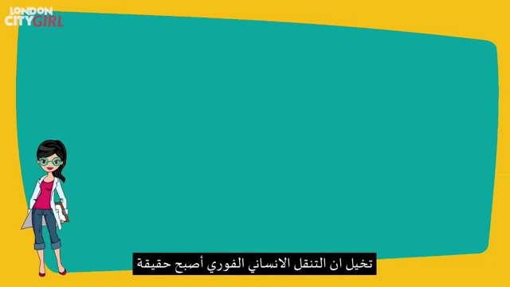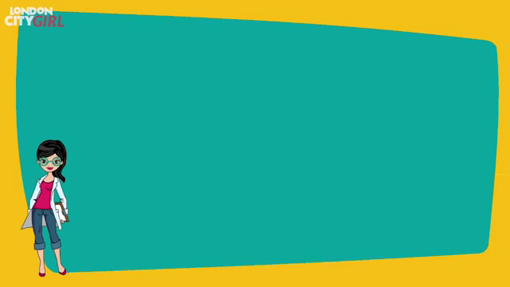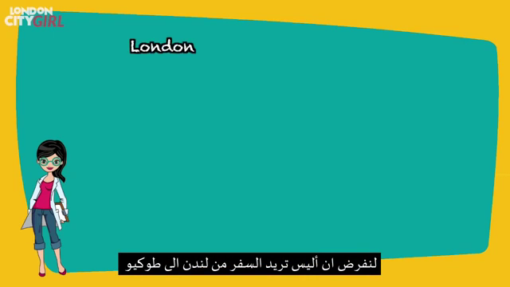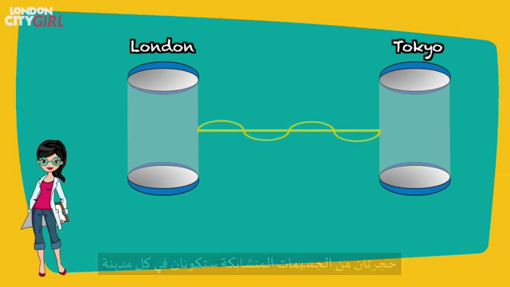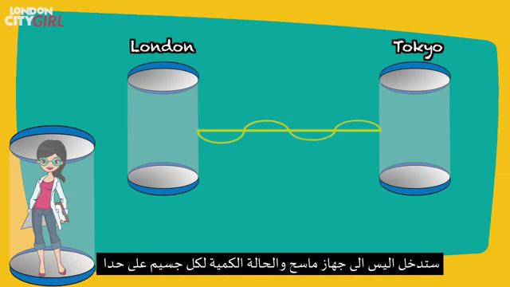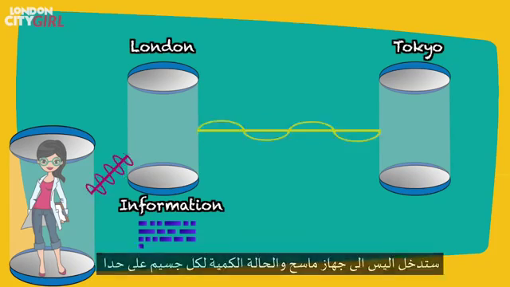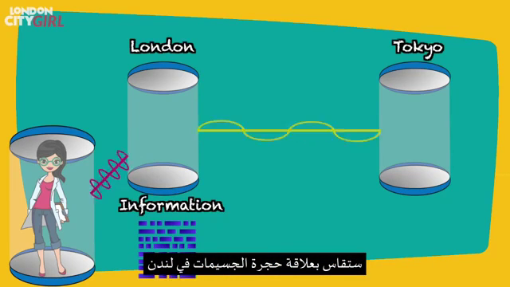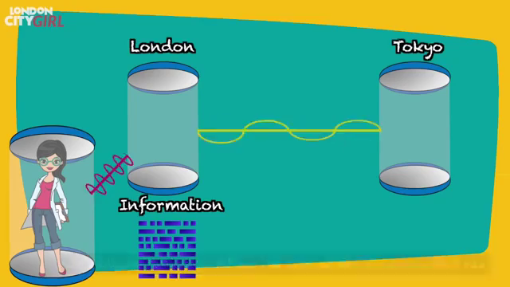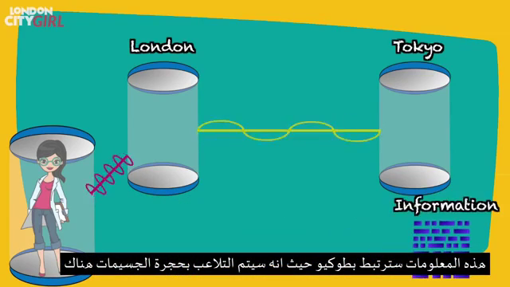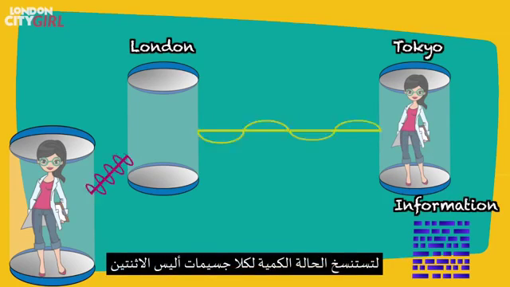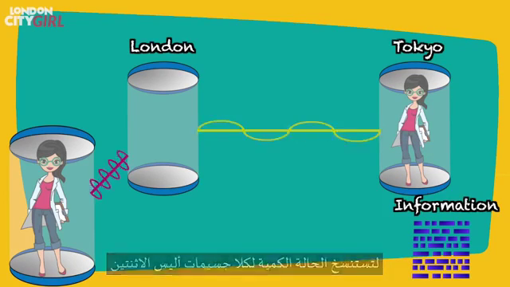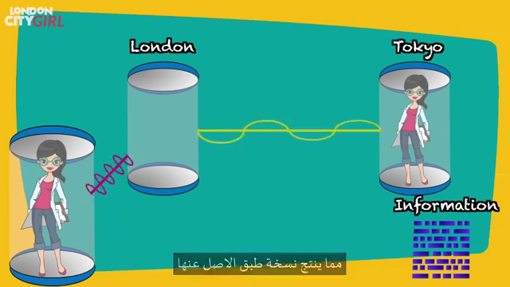Imagine that human quantum teleportation became a reality. Say Alice wants to travel from London to Tokyo. Two chambers of entangled particles would be in each city. Alice would step into a scanning device and the quantum state of each individual particle would be measured in relation to the chamber of particles in London. This information would be relayed to Tokyo, where the chamber of particles would be manipulated to replicate the quantum state of each of Alice's individual particles, creating an exact replica.